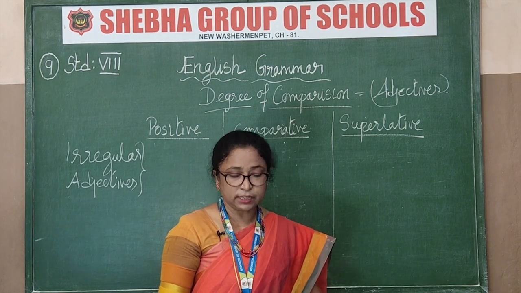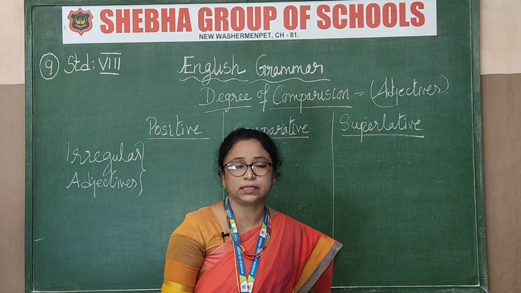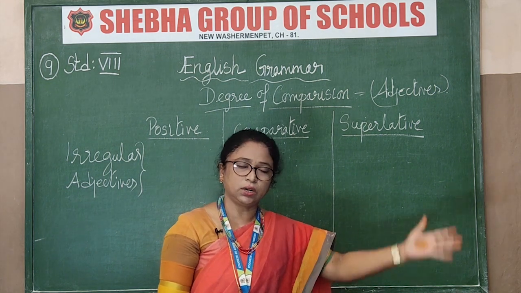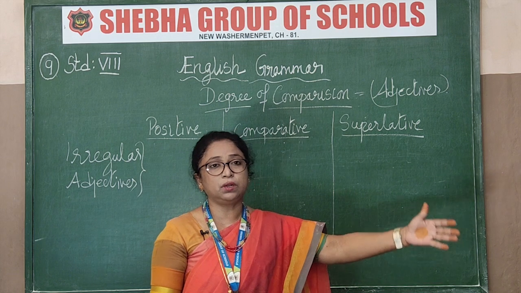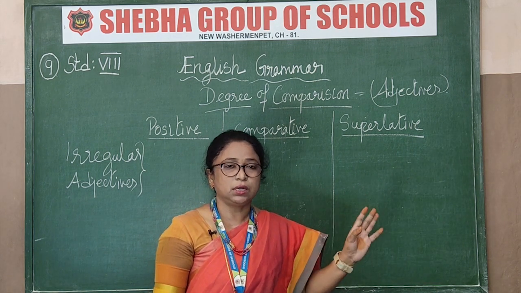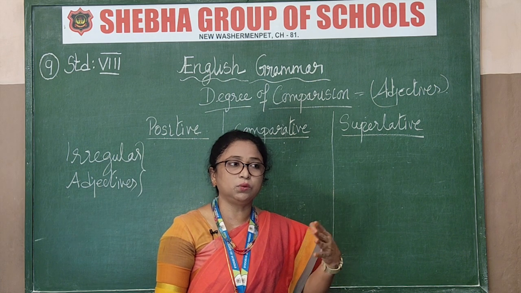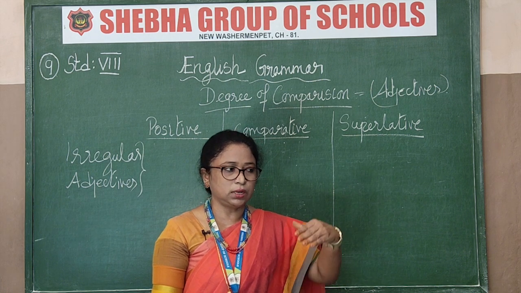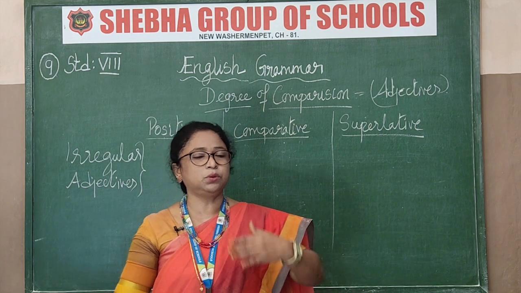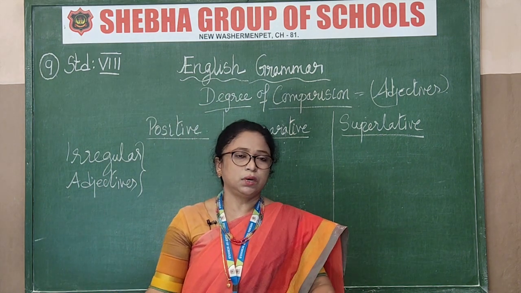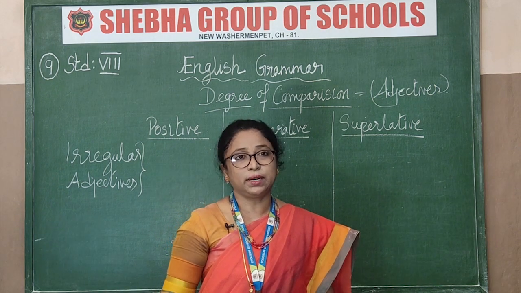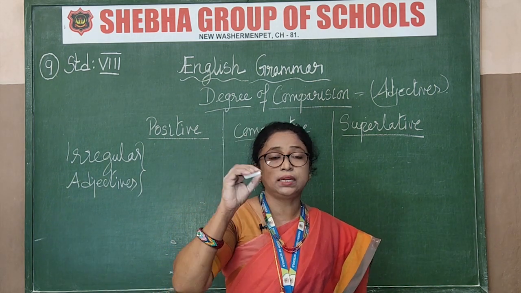Okay, now the last part we are coming to irregular adjectives. Some words we use, fat, fatter, fattest, short, shorter, shortest, more intelligent, more beautiful, most beautiful, we learned about. Now these are the words commonly used. Now some words are irregular, you won't know. How to change it, the total word will change. From positive to comparative to superlative, all three words will be different. These are known as irregular adjectives.